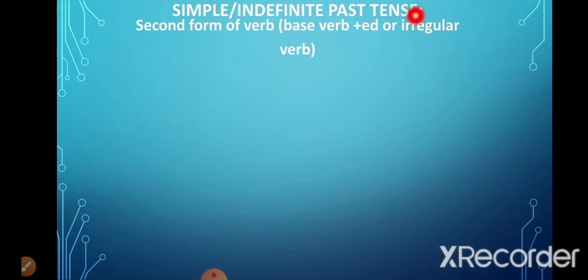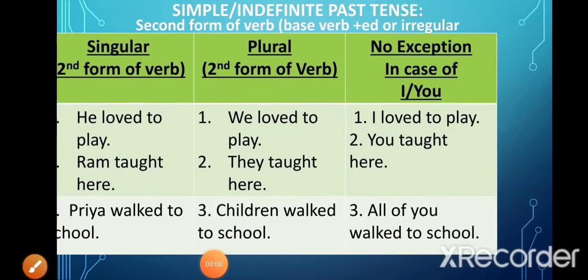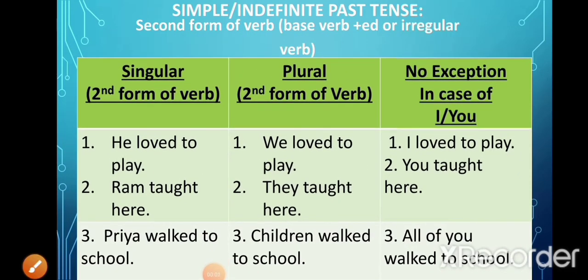Sometimes there are irregular verbs also which completely change. We do not have to add ed to these words. They change completely. For example, go becomes went in the second form. Unlike the simple present tense where we had to keep so many things in mind, simple past is very easy. We simply have to use the second form of the verb whether the subject is singular or plural, and also there is no exception in case of I and you.